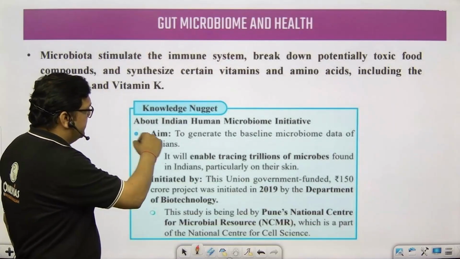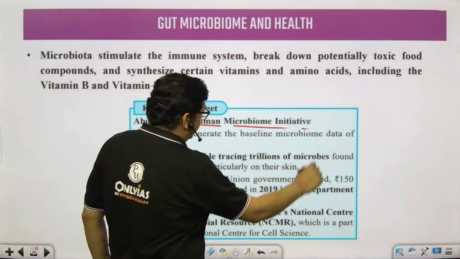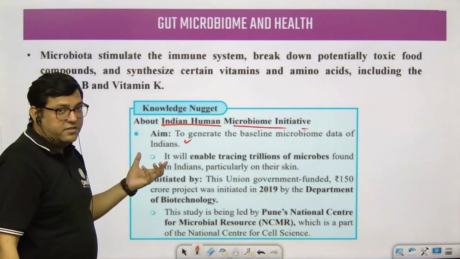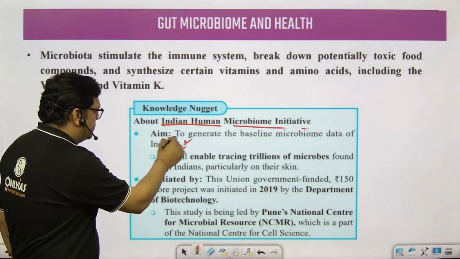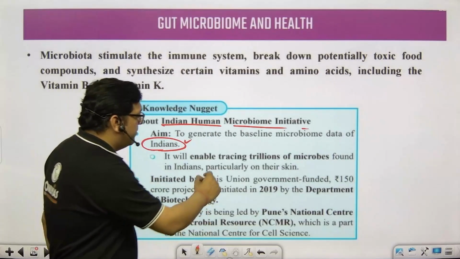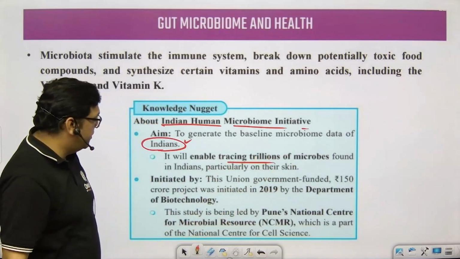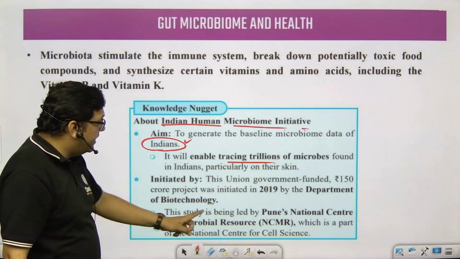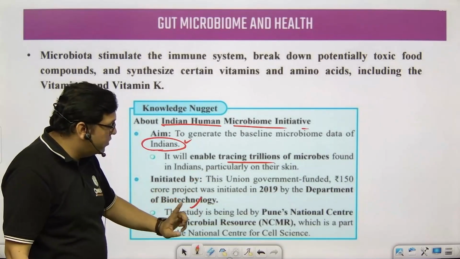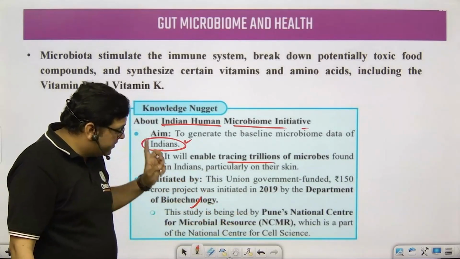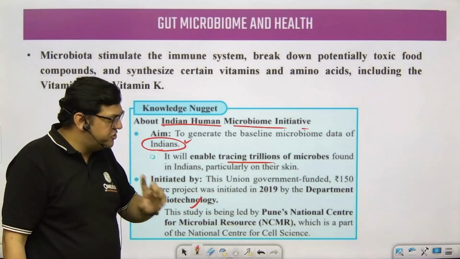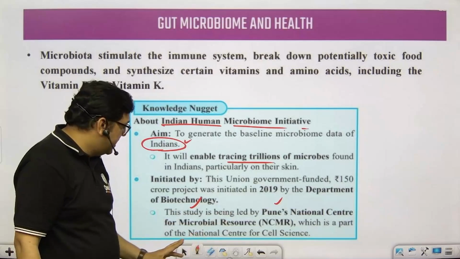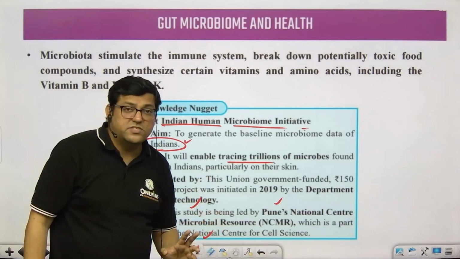Related to this, there is the Indian Human Microbiome Initiative. The aim was to generate baseline microbiome data for Indians. Basically, we are using samples of the Indian gut, enabling tracing of trillions of microbes. This is initiated by the Union government, and the Department of Biotechnology is playing the role. The national institute behind this is Pune's National Center for Microbiome Bioresearch, which is also a part of the National Center for Cell Sciences.